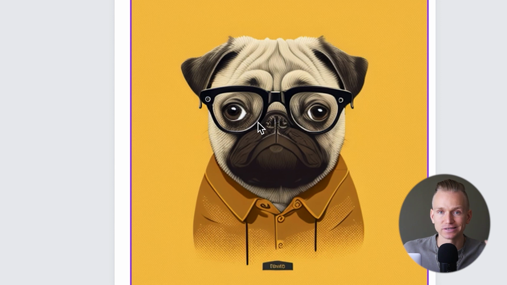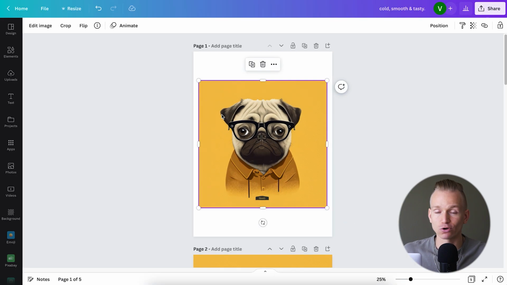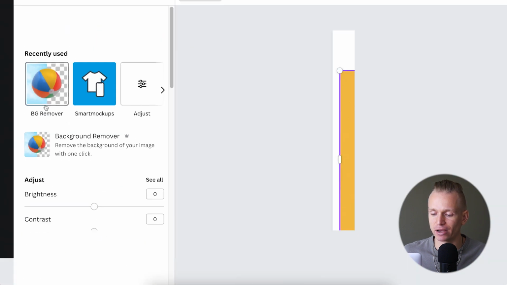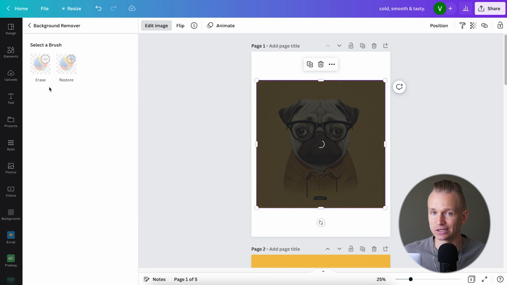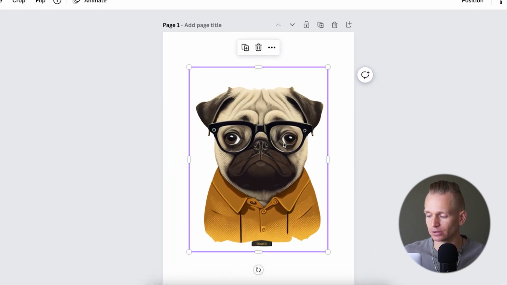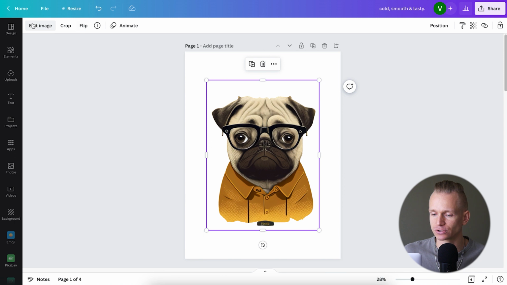So this image itself already, I think, looks very cool, but also what I can do is I can press on edit image, and here you can see we have this background remover. So I can press on this and it's going to remove the background from the image. So now here we got the background removed, and it actually did a pretty good job. It looks pretty good. If you want, you can always adjust and restore some of the things.